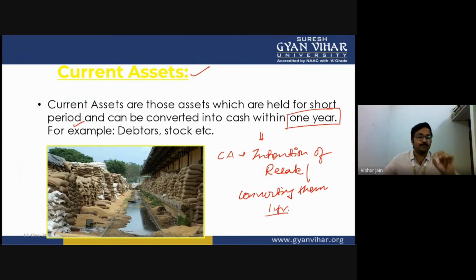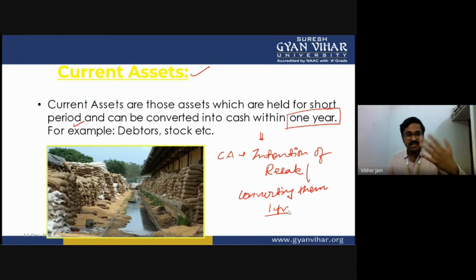I'll repeat myself. Please pay attention. It is very important. Current assets are those assets which are purchased with the intention of resale. For example, stock. I'll explain, I have a photo and everything. Just give me 1 second. These are purchased with the intention of resale within 1 year. For example, let's take an example. Say you have purchased a car. Let's say a Baleno.